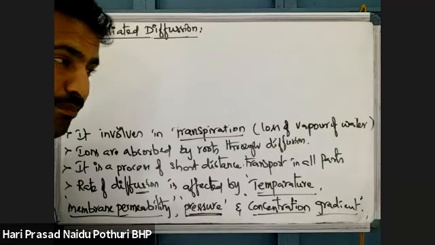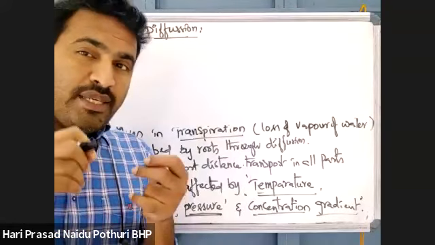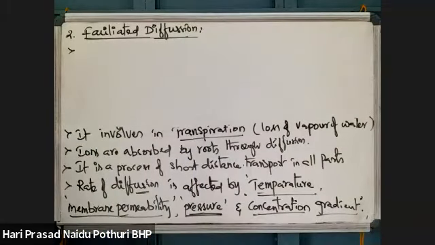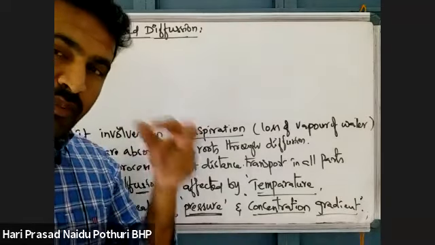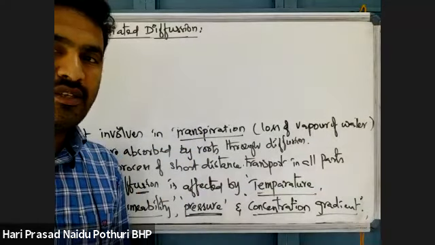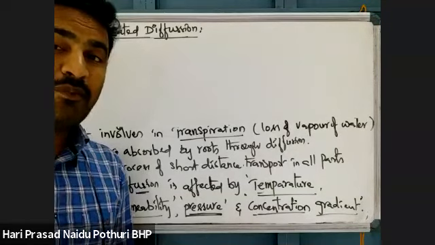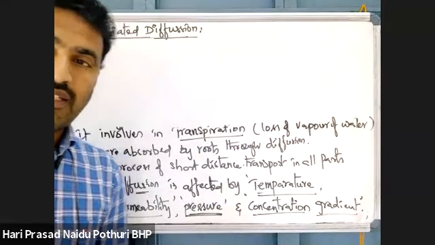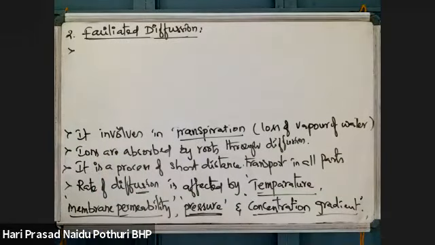But when a particle is being diffused through a membrane, the diffusion may depend on the type of lipids present in the membrane. Yes or no? Channel proteins or carrier proteins present in the membrane.